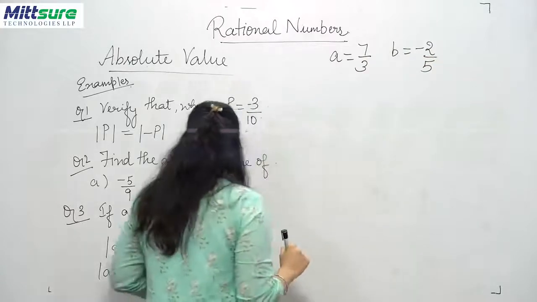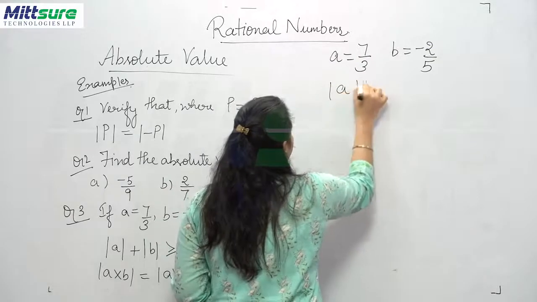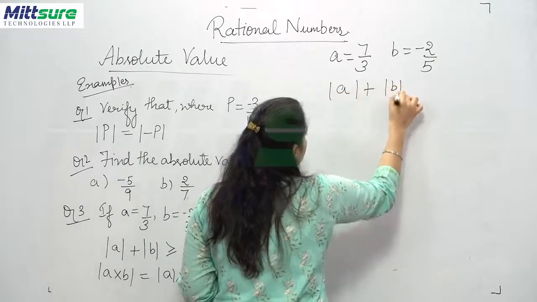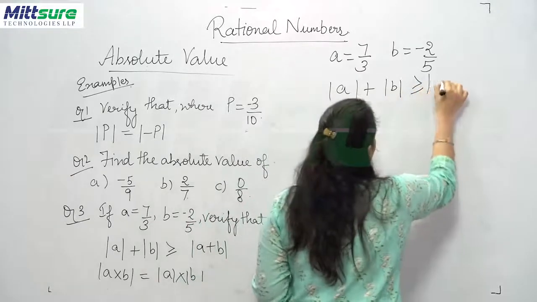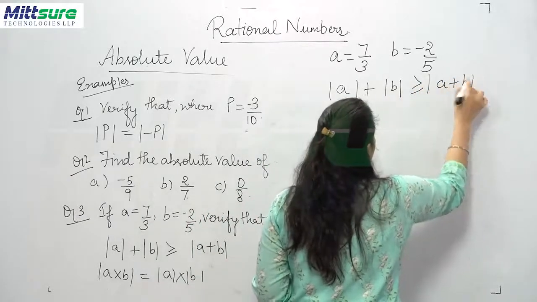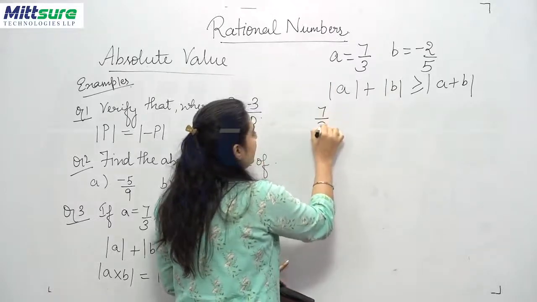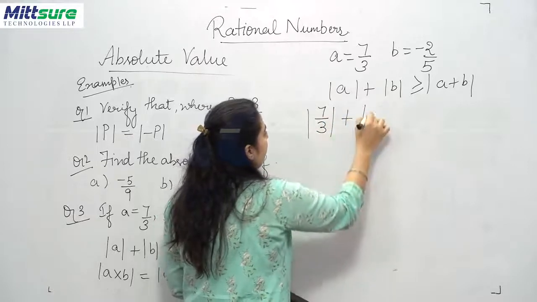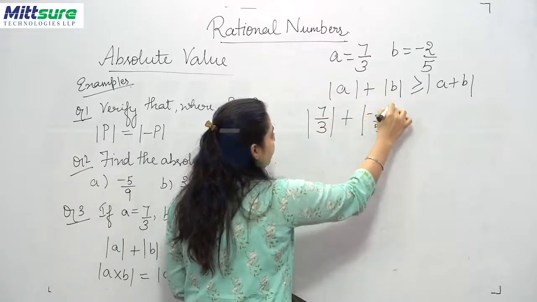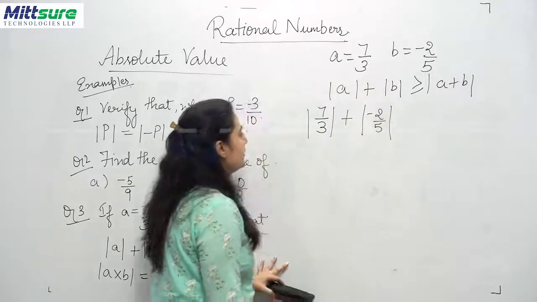Now let's see. We will take the first condition, mod A plus mod B, which is greater than mod of A plus B. Now let us take 7 upon 3 plus minus 2 upon 5. We will solve this condition first, that is the LHS. Clear?